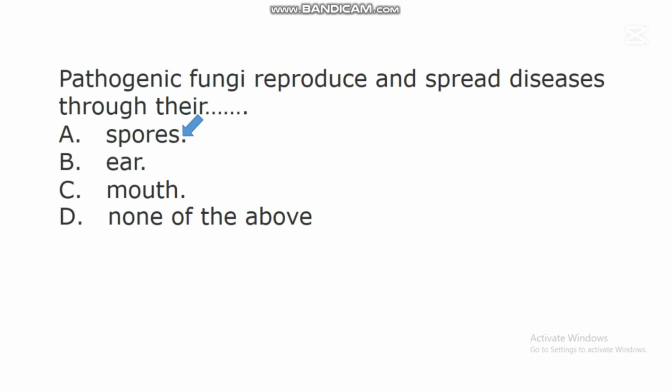Spores are reproductive units used by fungi for producing their offspring, and studies have shown that fungi can reproduce by forming spores, and these spores spread to different environments. So fungi release these spores and the wind carries them. So when they fall on suitable environments, they will turn into young fungi. Pathogenic fungi reproduce and spread their diseases through these structures called spores.